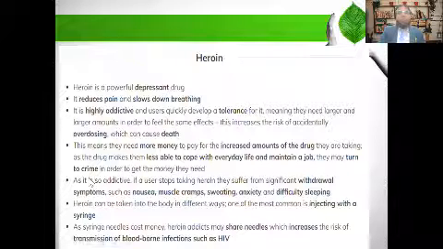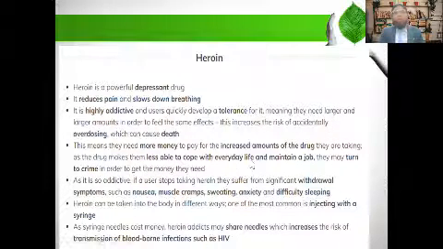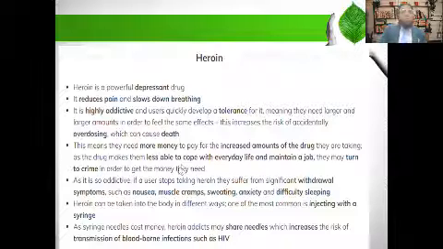Another thing is that this means they need more money to pay for the increased amounts of the drug they are taking, as the drug makes them less able to cope with everyday life and maintain a job. They may turn to crime in order to get the money they need. Because these drugs are not available freely, a person has to spend some money. So if the person does not get the drug, he may commit a crime to get the money.